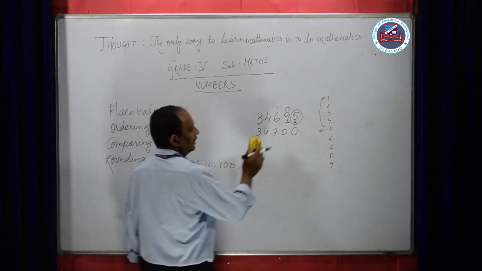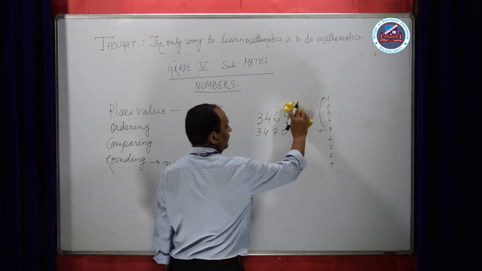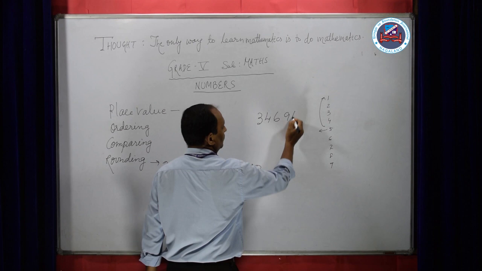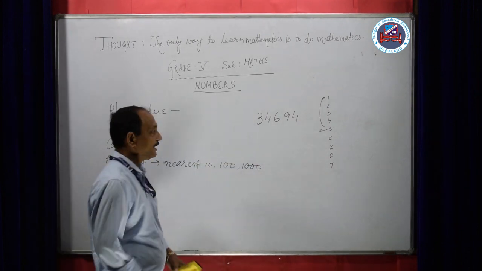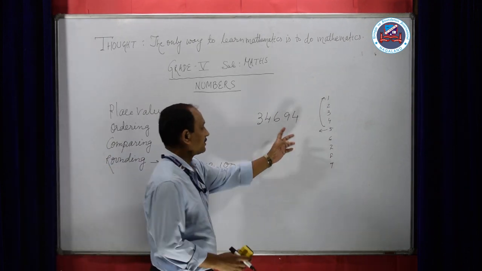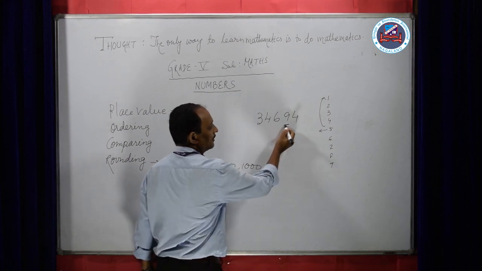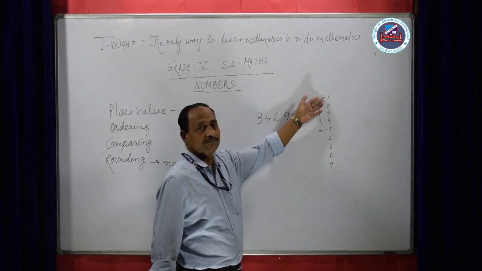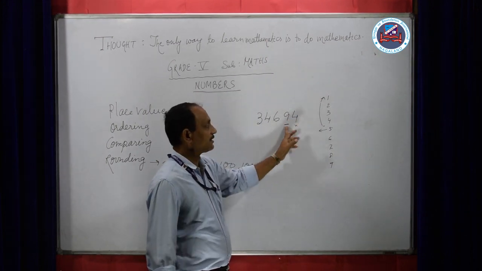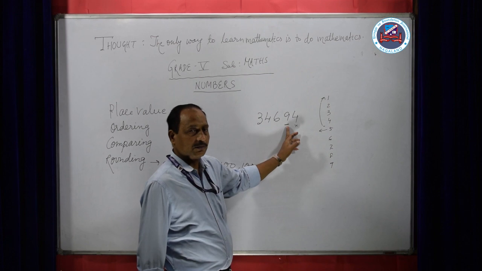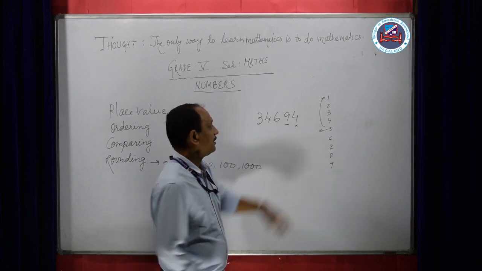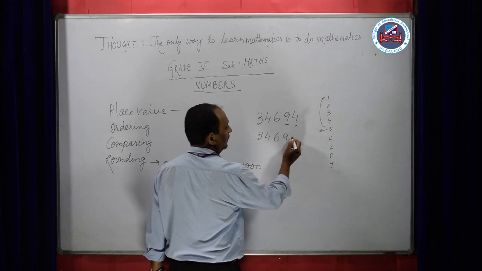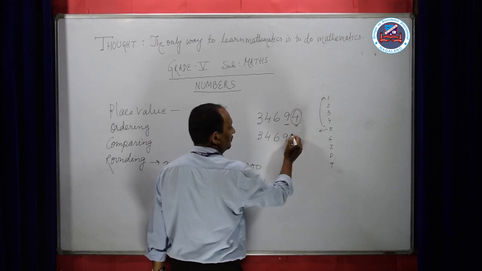Now, if this number is 4, let us take an example, this number is 4. That means this tens value, the next number is 4, that means it's less than 5. So this 9, the 10th place value number, will not change. Example 3, 4, 6, 9, and this number will change to 0.